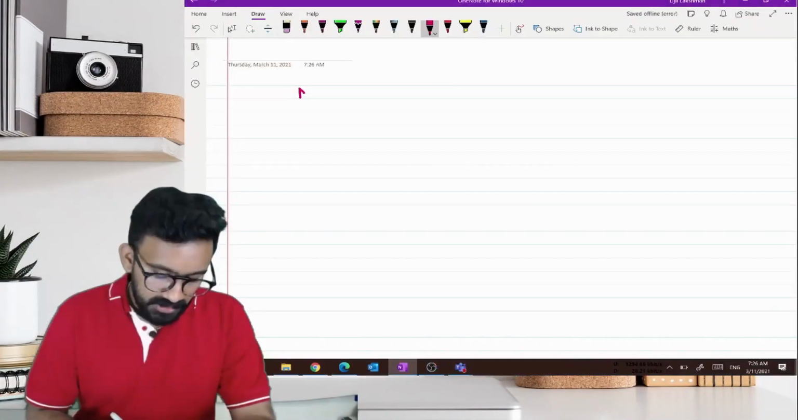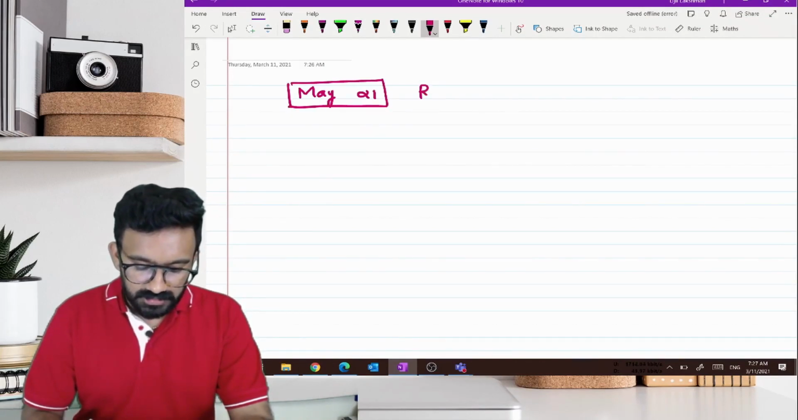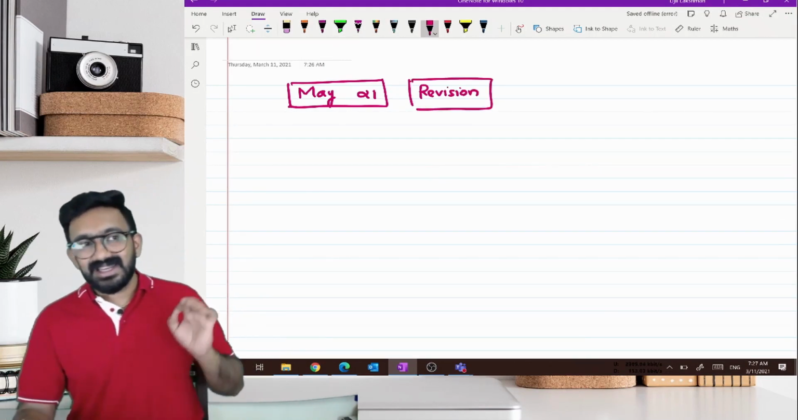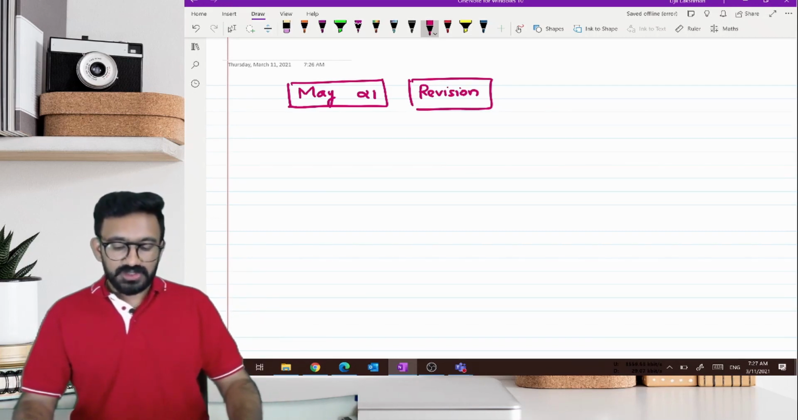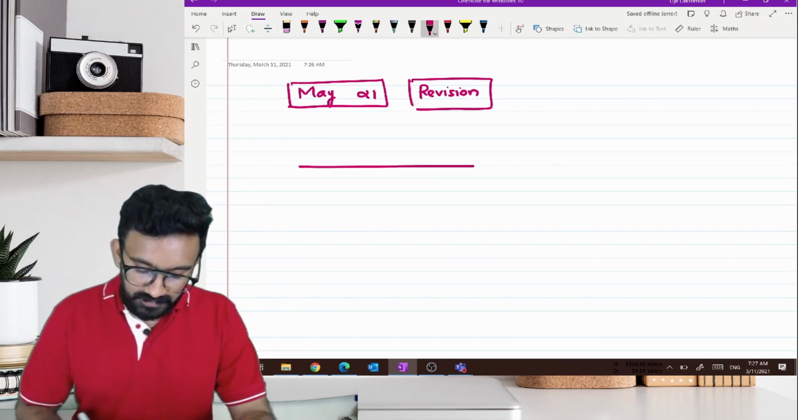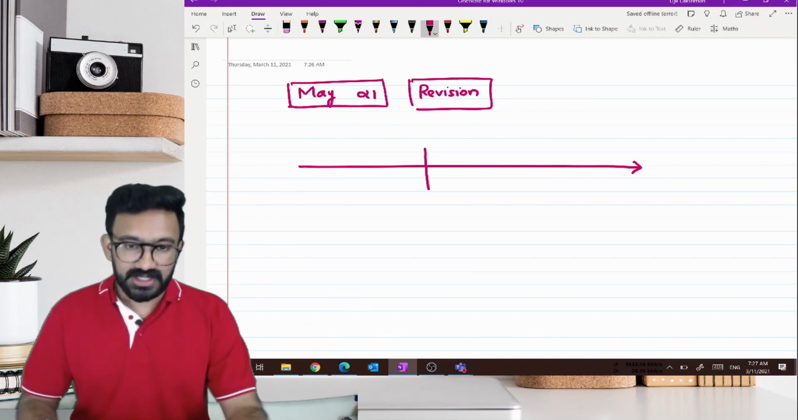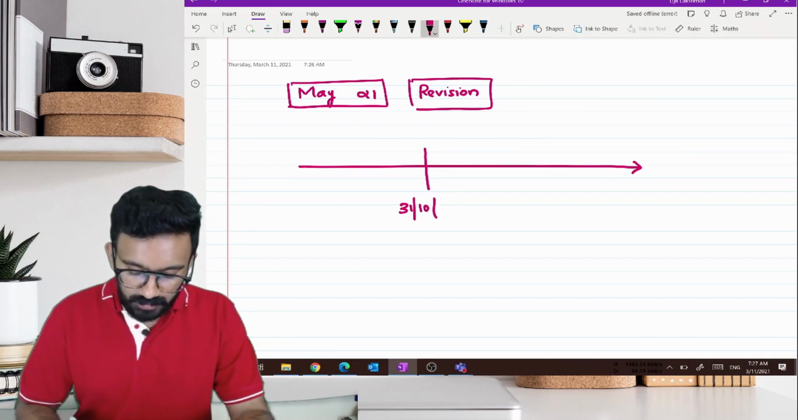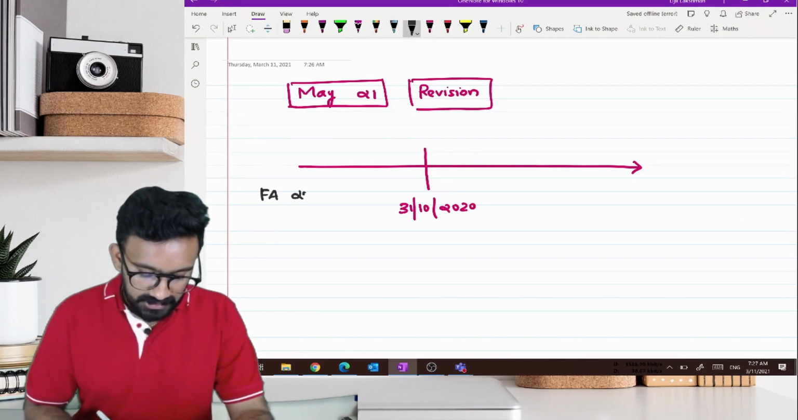Welcome back everyone. May 2021 revision. We should know what the syllabus freezing date will be, till what date whatever changes have come in indirect taxes I should learn. So for all the cases of indirect taxes, we should understand that whatever changes have happened till 31st of October 2020, which means that there was Finance Act 2020.